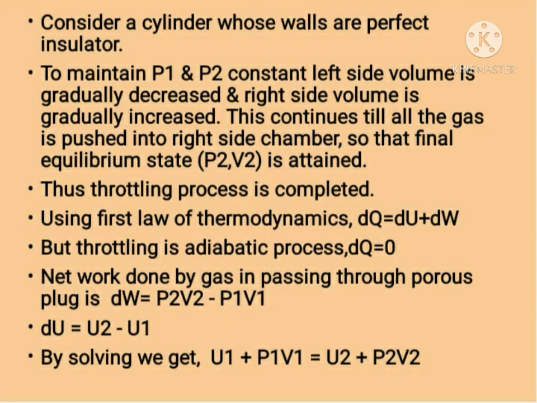The walls of the cylinder are perfectly insulating, so that there is no exchange of heat to the surrounding or from the surrounding to the gas in the chamber. To maintain P1 and P2 constant, left side volume is gradually decreased and right side volume